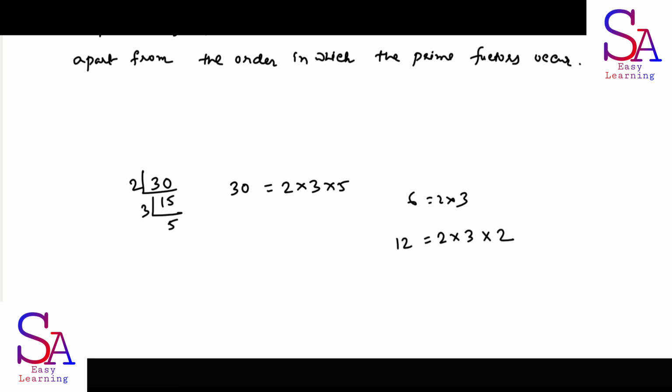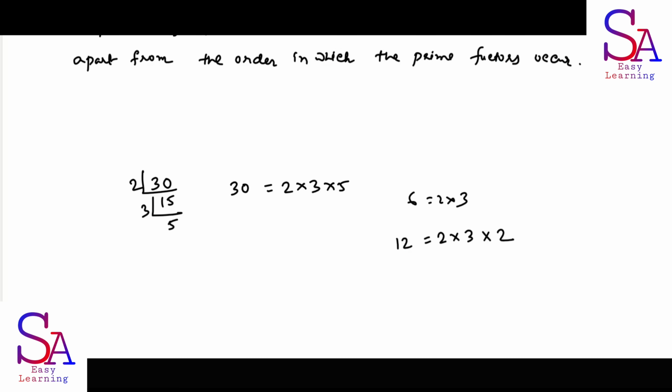And then what is it saying? That this factorization is unique apart from the order in which the prime factors occur. Always the factorization is unique. That is, if we consider 2 into 3 into 5 equal to 30, the multiplication of 2, 3, 5 is always 30. There are no other prime numbers.